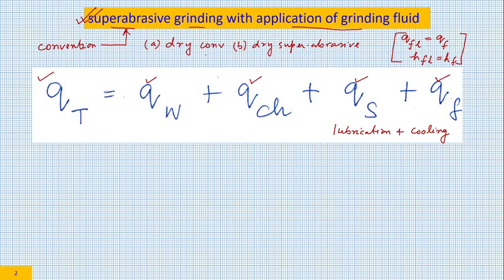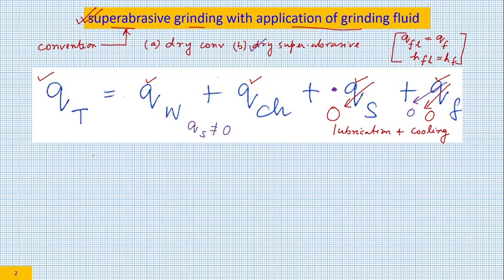When we did dry conventional grinding, this was 0 because this was dry grinding. Not only that, this was also 0 because the amount of heat taken away by the grinding wheel in conventional grinding is very less. Why is it less? It is less because of its low thermal conductivity and the time of residence, that is the chip formation time, is very less. When we did dry superabrasive grinding, this remained 0. It did not change. However, this was no longer 0.